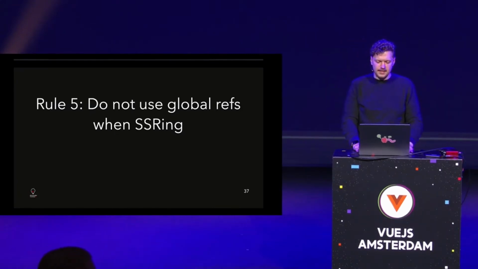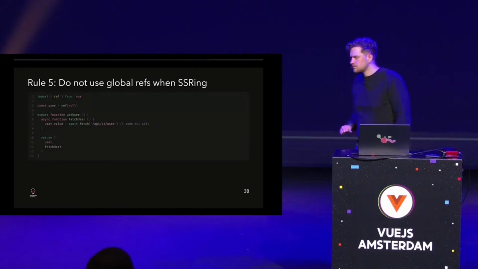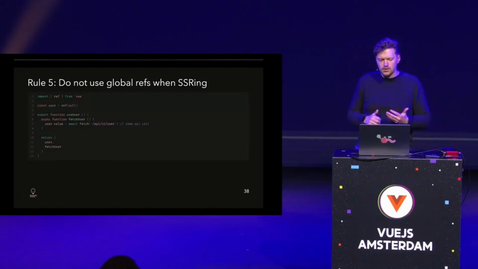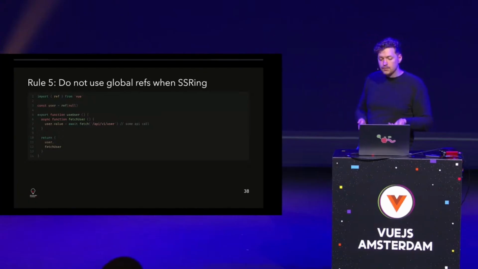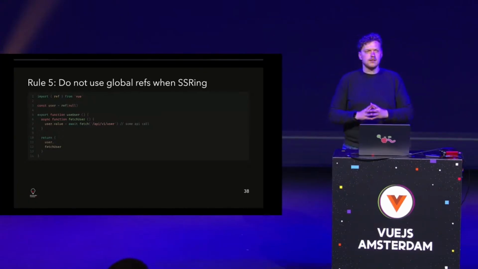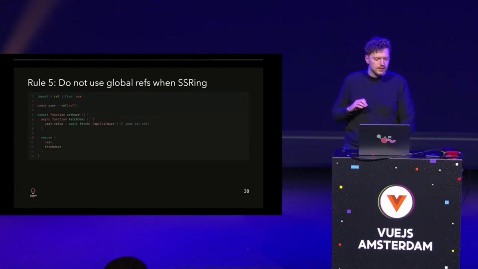Yeah, global refs, it's really interesting. Let's take this example. You want to have a global state. Let's say you have a user. Sure, you have a function like a composable useUser. You fetch things, set user.value, and then you await the fetch call, with error handling and whatsoever. So this is fine. This works pretty well in a plain Vue SPA. No problem at all.